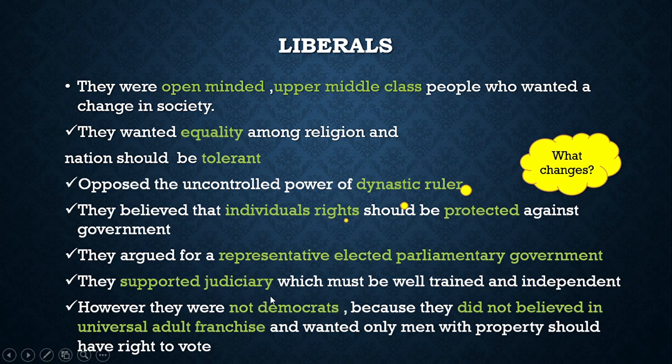But they were not democrats because they did not believe in universal adult franchise and wanted only men with property to have the right to vote. Only the men who have property should vote, not the others, not the women. So they did not support universal adult franchise. Got the point?